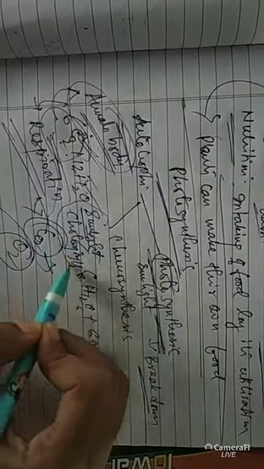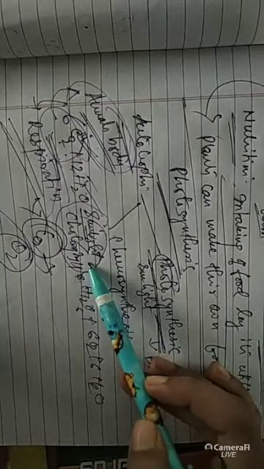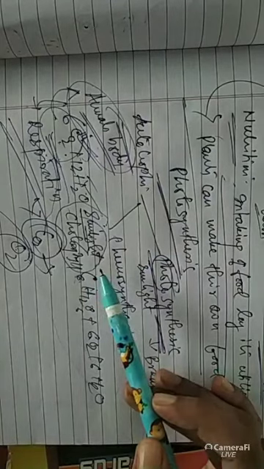For this chemical process, two raw materials are required: the carbon dioxide and water. So plants make their own food with the help of carbon dioxide and water. And the main things are the sunlight and chlorophyll. Why? Because without sunlight and chlorophyll, plants cannot make their own food.